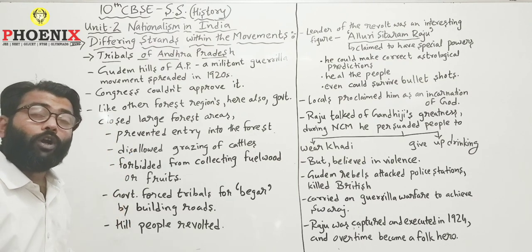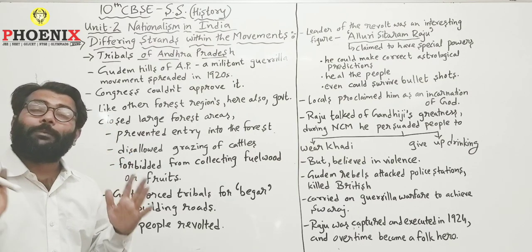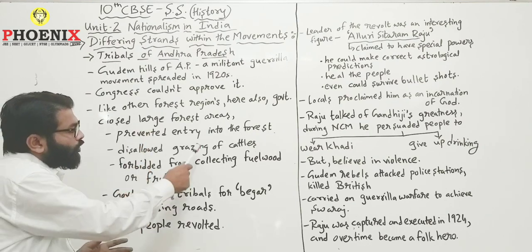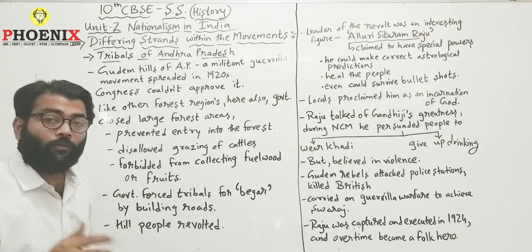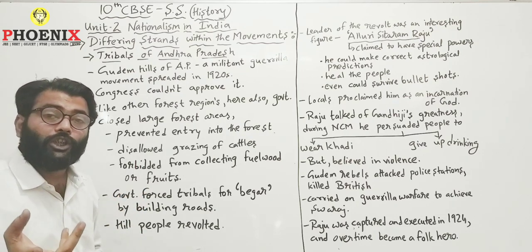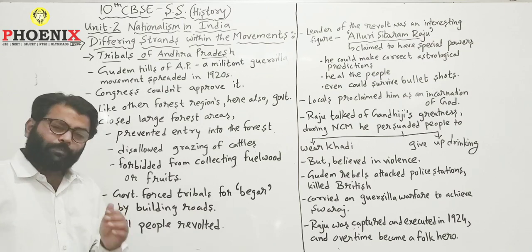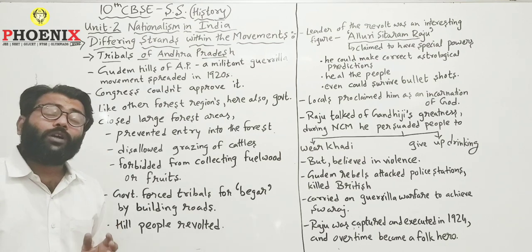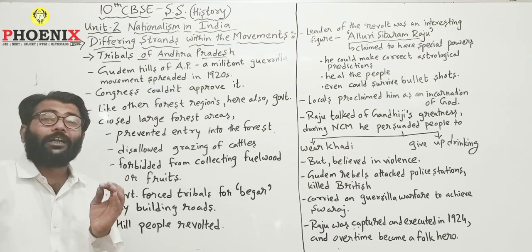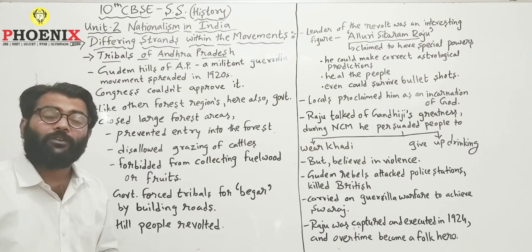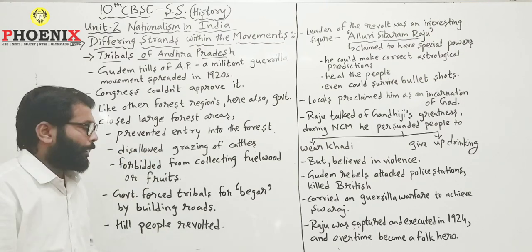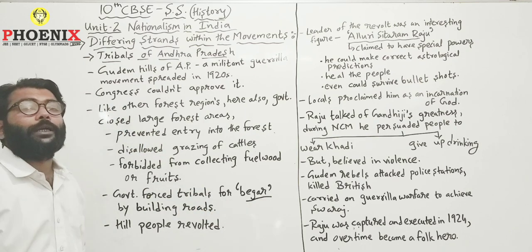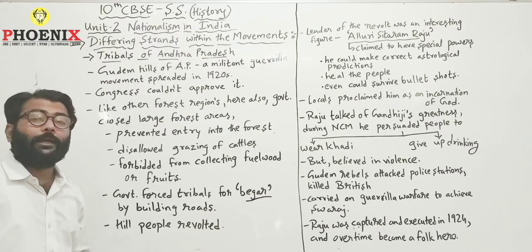They started revolting. But there was another reason why these people were revolting. When any tribal was caught doing any of these things, that is, either they tried to enter the forest, or they tried to take their cattle into the forest, or sometimes they were caught while they were collecting fuel wood or fruits, they were imprisoned. And while in prison, while in jail, what did these tribal people have to do? They had to do begar for the government. That is, the British government used to make them do begar.